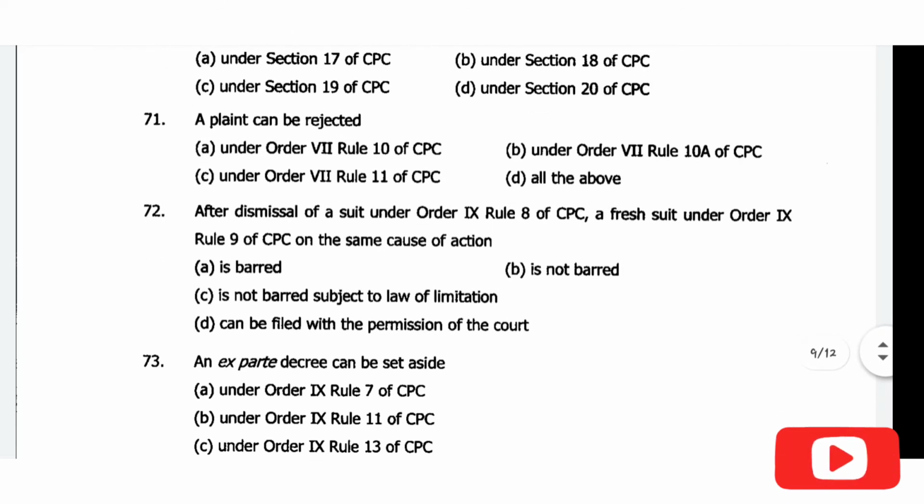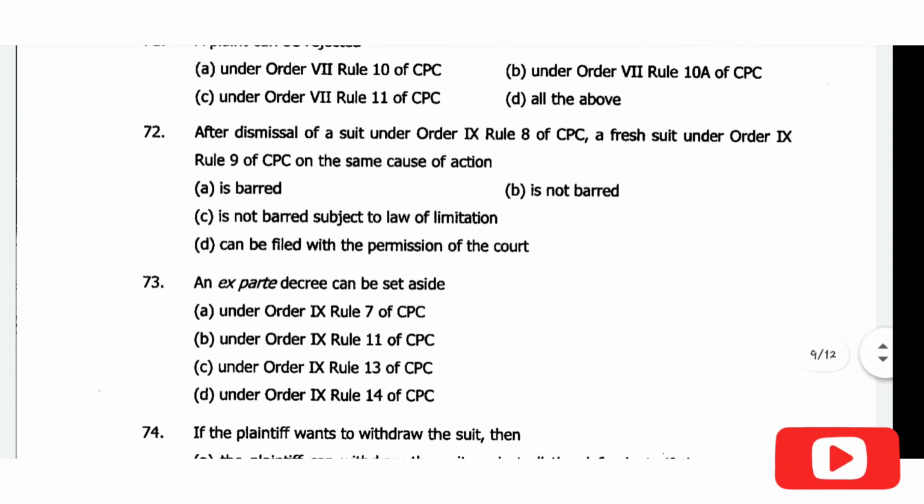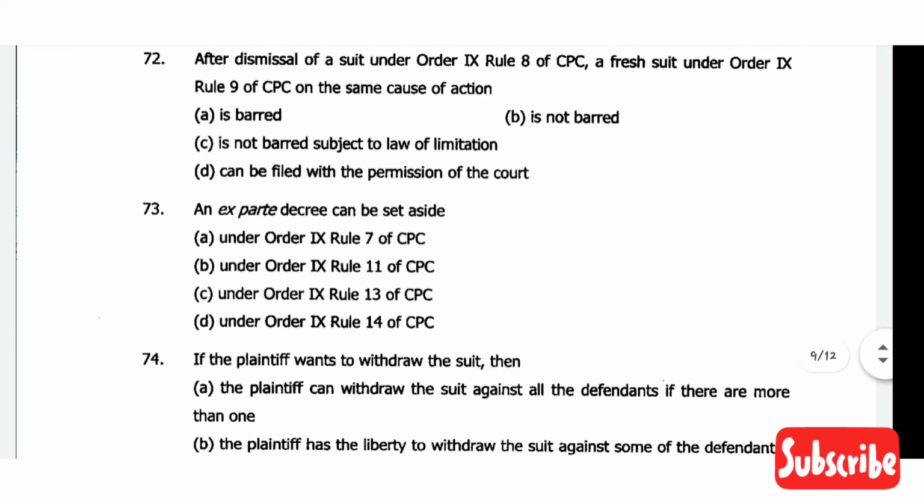Then comes question number 71, a plaint can be rejected. So the correct answer is option C, under order 7 rule 11 of CPC. Then comes question number 72, after dismissal of a suit under order 9 rule 8 of CPC, a fresh suit under order 9 rule 9 of CPC on the same cause of action is barred. So option A is the correct answer.